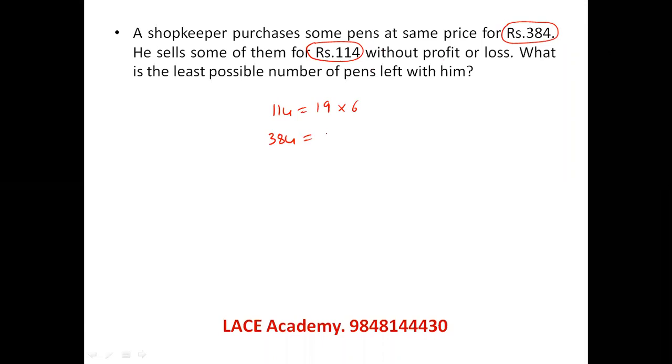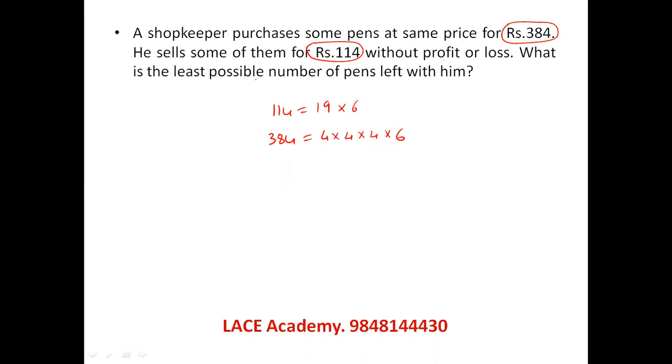384 is equal to, we can say, 4 into 4 into 4 into 6. 64 into 6, actually I can write directly, but I started cancelling with 4, 4, 4, and we got this. Now 19 cannot be the price of the pens because 19 cannot divide 384.